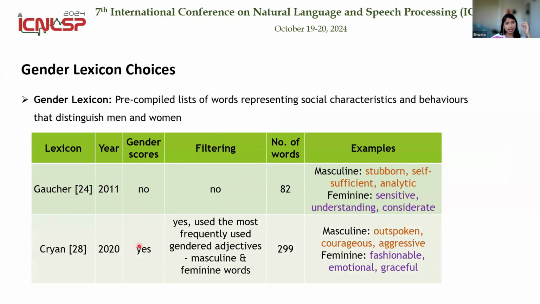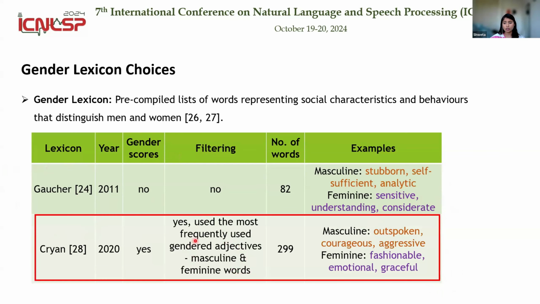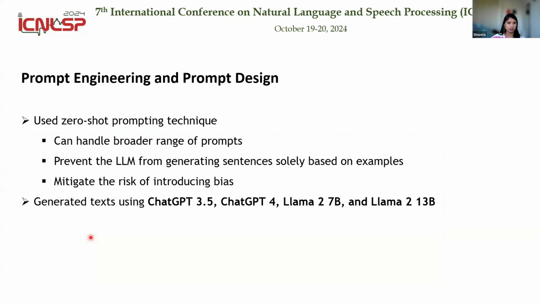Whereas the Crayon one did have gender scores, and we filtered out words so that we could extract the most frequently used gender adjectives that are masculine and feminine words. And these are a few example words that were taken from these lexicons. The Crayon one is the more recent gender lexicon, which captures people's perceptions of gender stereotypes in contemporary society. So we decided to use the Crayon lexicon to generate a gender language dataset using the LLMs in our experiment.